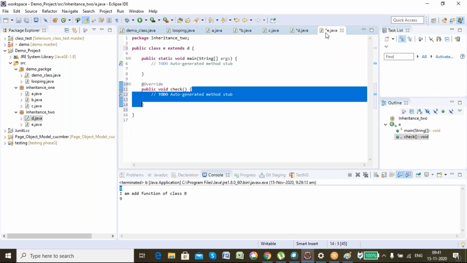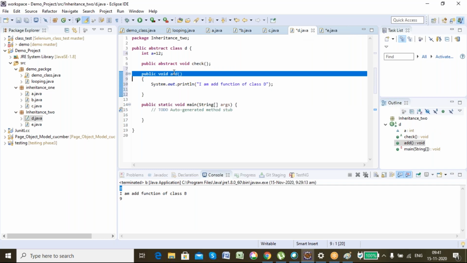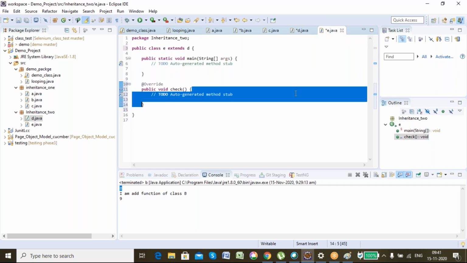Now, when you go to E, I haven't redefined that add method. Then also it's okay. Why? Because only the abstract method I have to mandatorily redefine. It's optional whether we redefine the non-abstract method or not. It's up to us, like the earlier cases. Only the abstract method needs to be redefined mandatorily in the child class. For a non-abstract method, you define it or you don't define it. It's up to you.